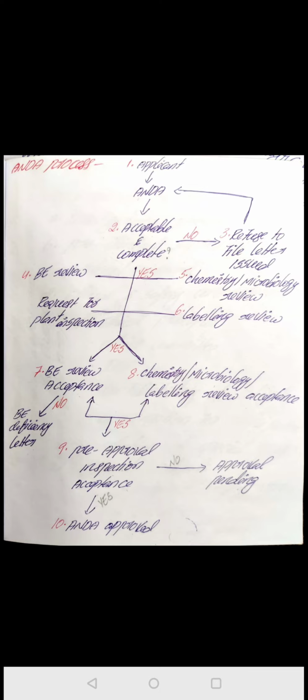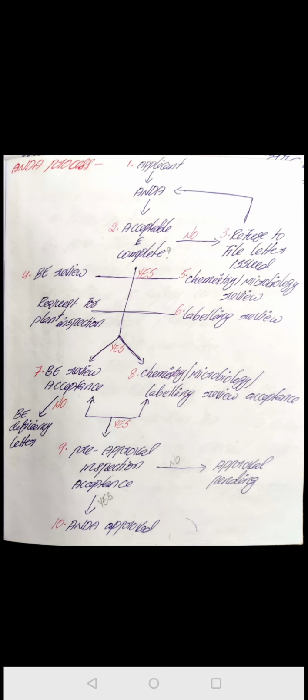Okay, next one is the seventh one, bioequivalence review acceptance. Here, if there are no issues in the bioequivalence portions, the FDA CDER will accept the generic drug. But if there are deficiencies in the bioequivalence portion, the FDA will provide a bioequivalence deficiency letter. It should be issued by the division of bioequivalence to the applicant. The person working in the division of bioequivalence will give the bioequivalence deficiency letter in case of any deficiencies.